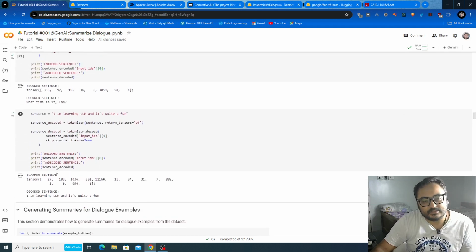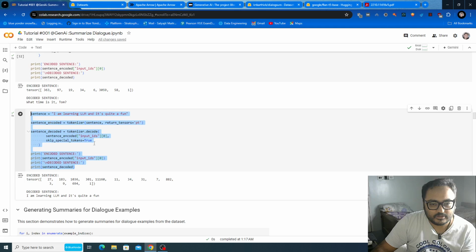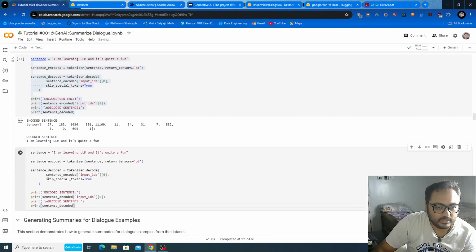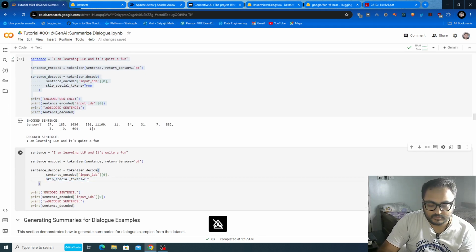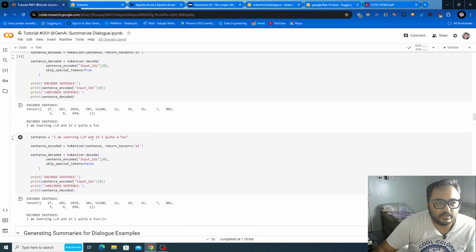That means this is the tokenization of this sentence, and you see the decoded sentence is exactly the sentence you provided. Now you can copy this statement again, click on code, eliminate skip special tokens, make it false, and see what the decoded sentence looks like.